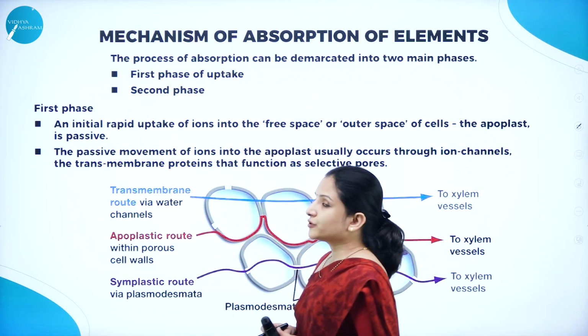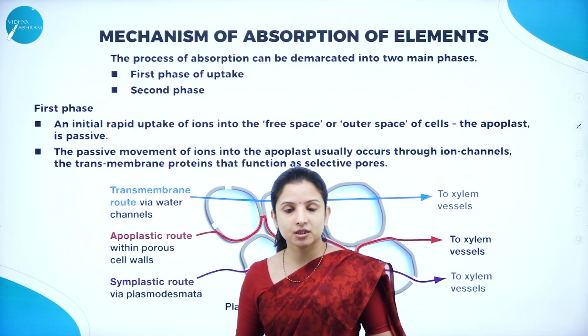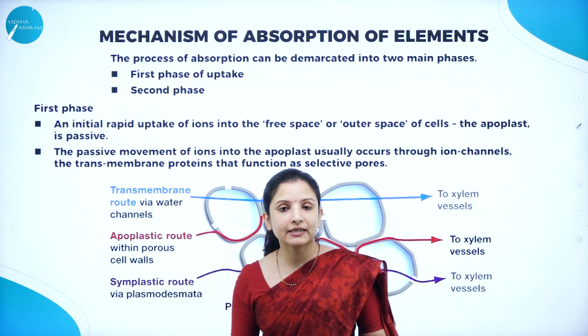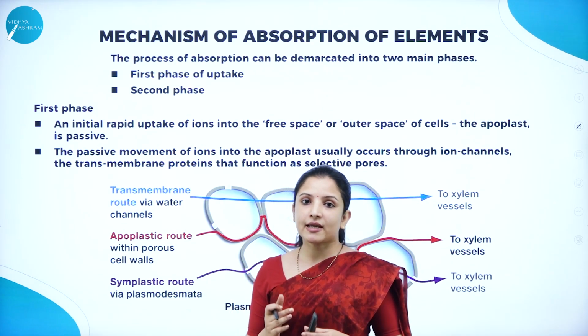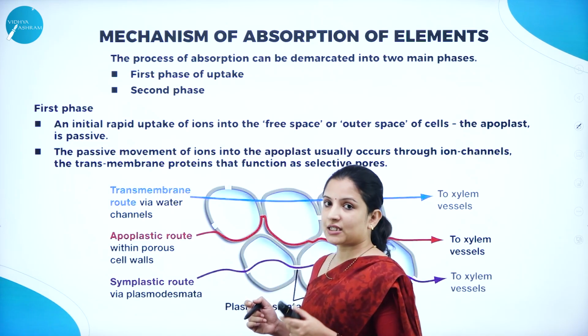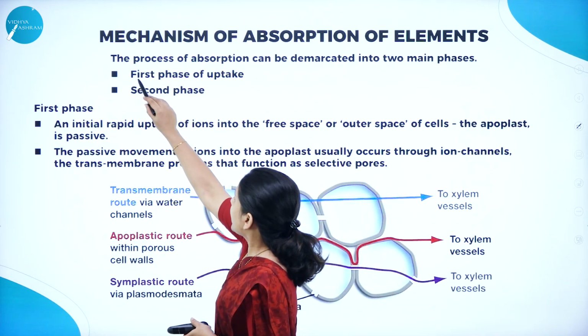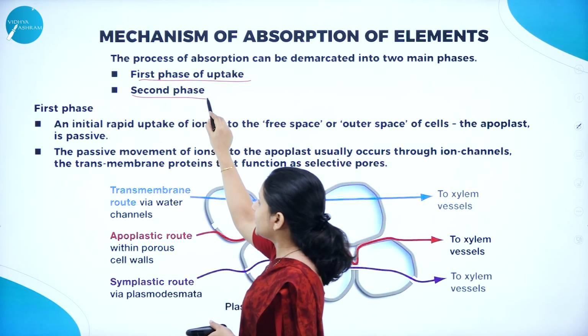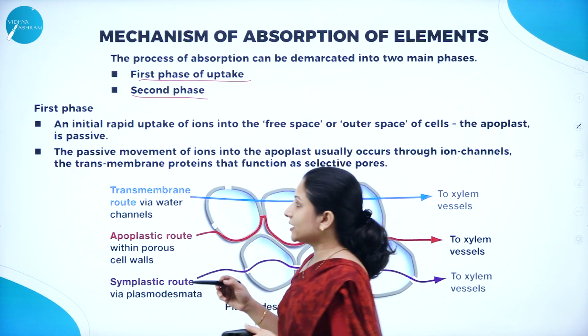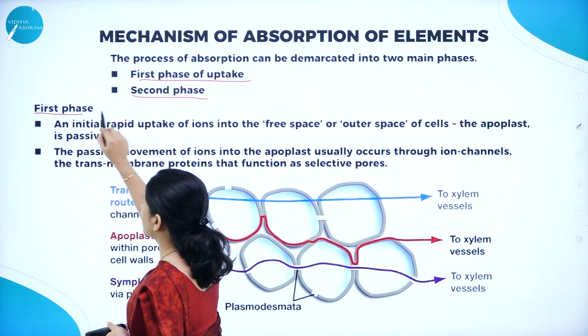So here, the process of absorption of minerals, or the essential elements, by the plant usually takes place in two phases or two steps. First is the first phase of uptake and the second phase of uptake. So we shall study what is the first phase of uptake.